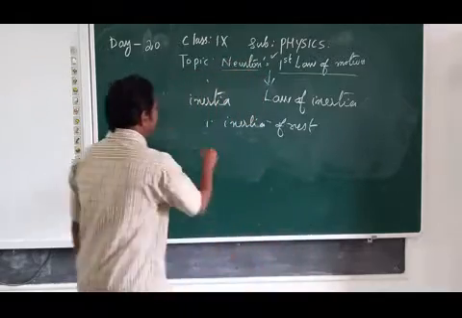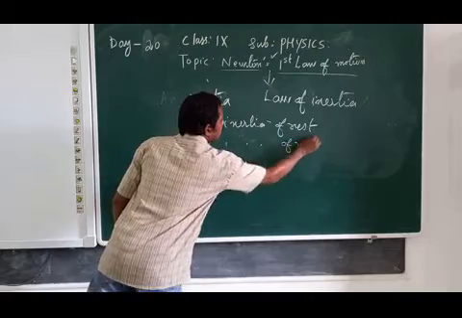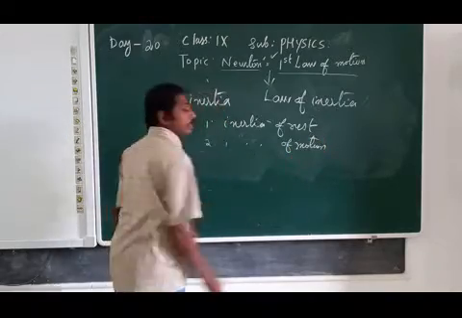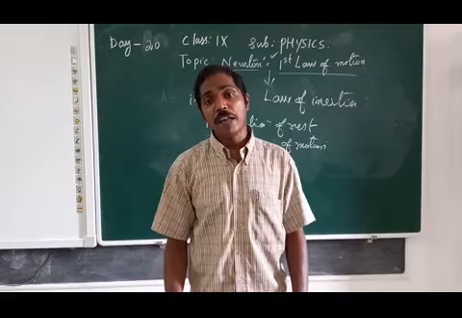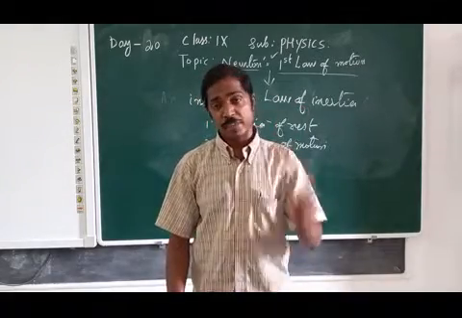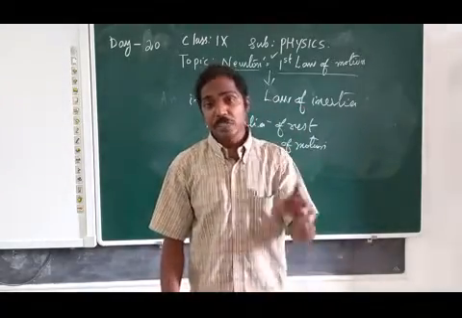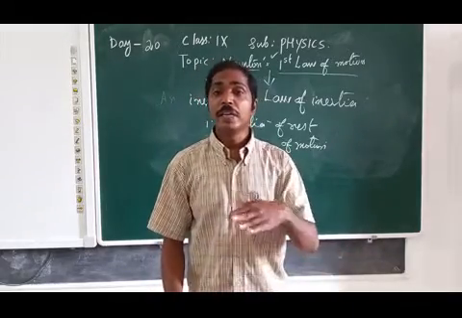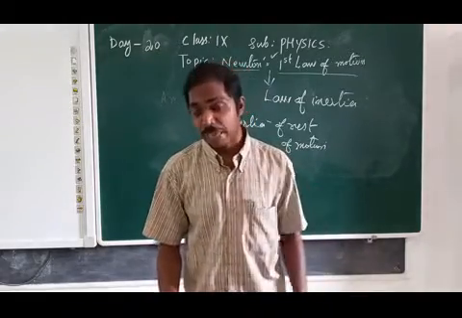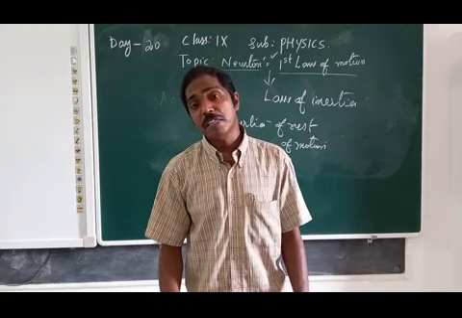Next category is inertia of motion. In your classroom, the fan leaves are moving. When suddenly the current goes or we switch off, means we cut the supply of energy, so actually what must happen?